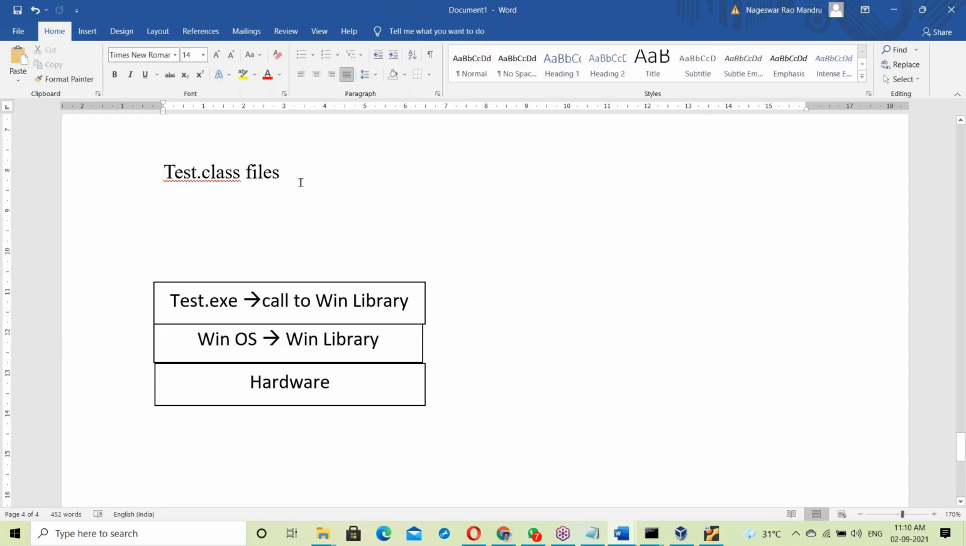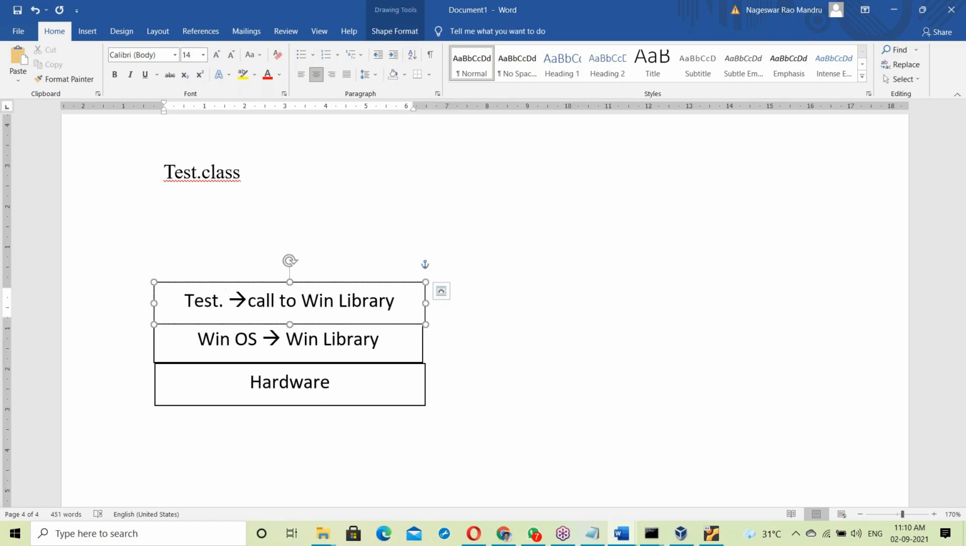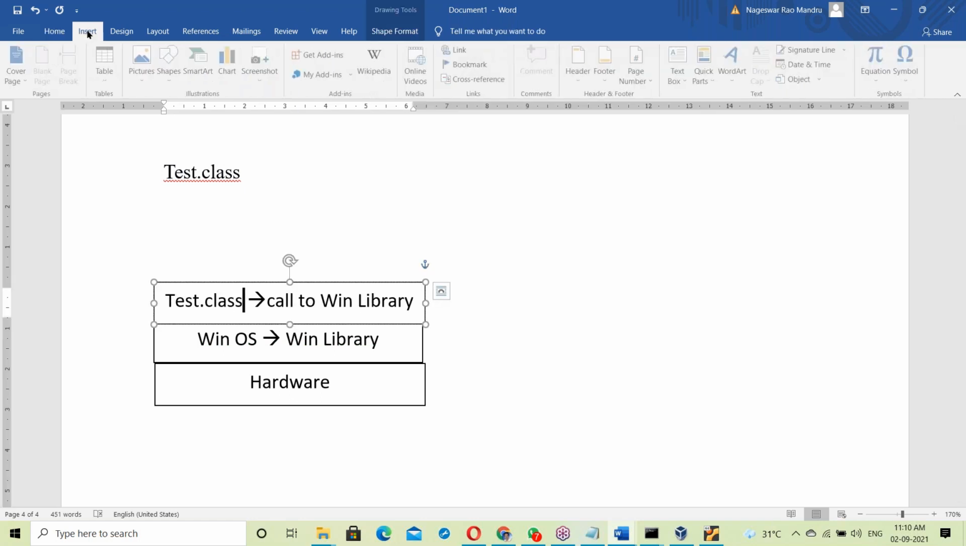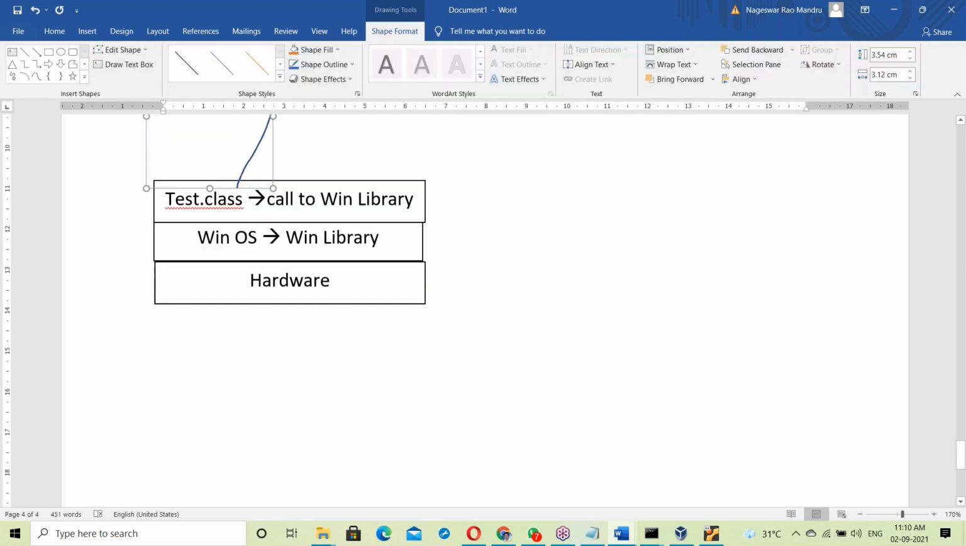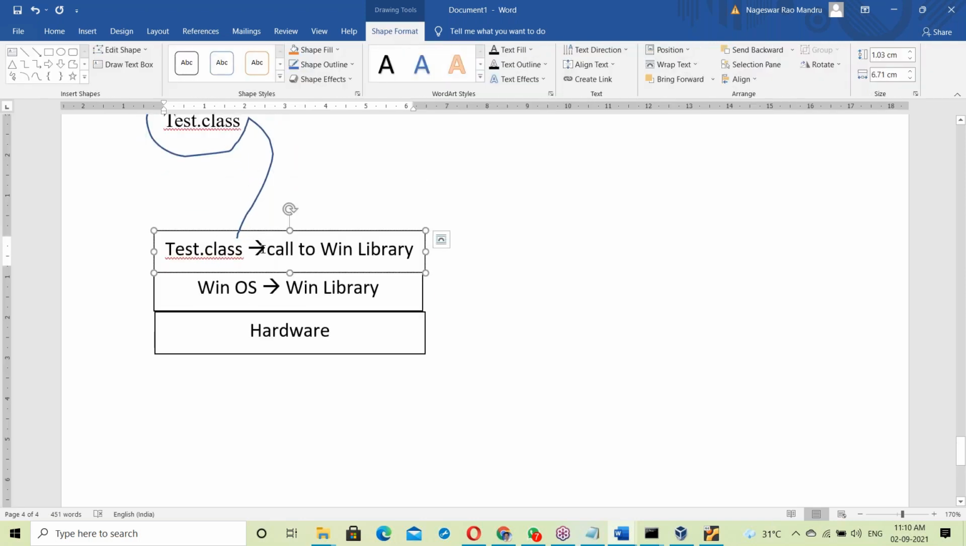The tested dot class program can be a purely Java program. The tested dot class file is simply placed on Windows OS. After placing it on Windows OS, to run the tested.class file, it has to link with the OS library, but it is not linked. Tested.class is a purely Java program, just a plain Java program. It doesn't have any OS library, but to run it, it should be linked with the OS library.